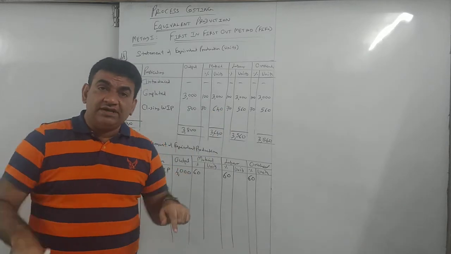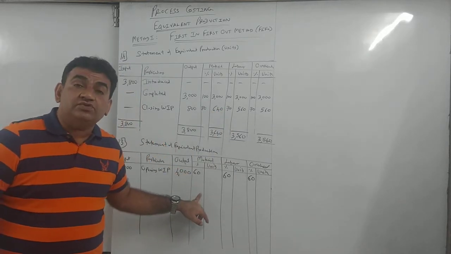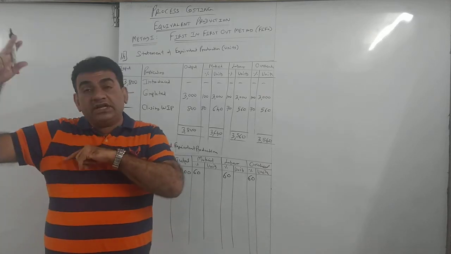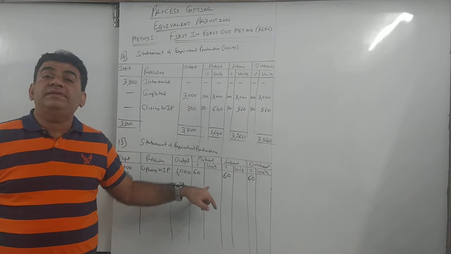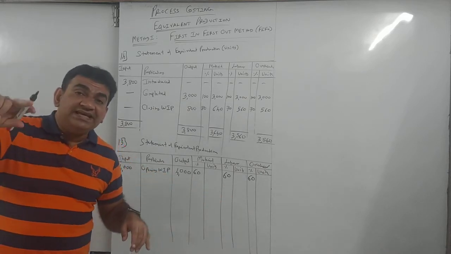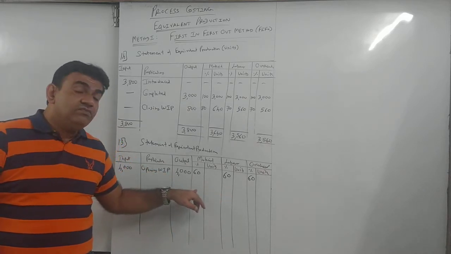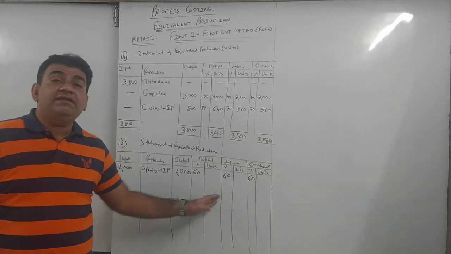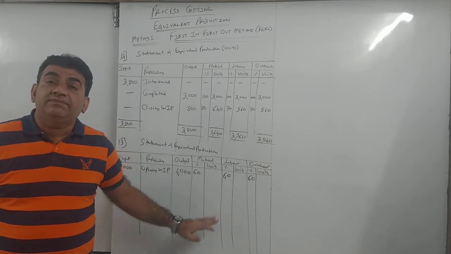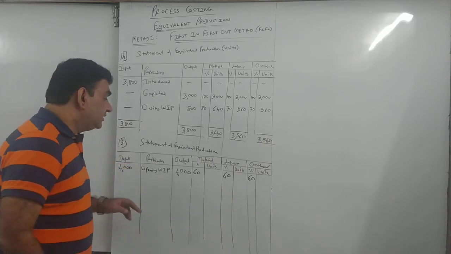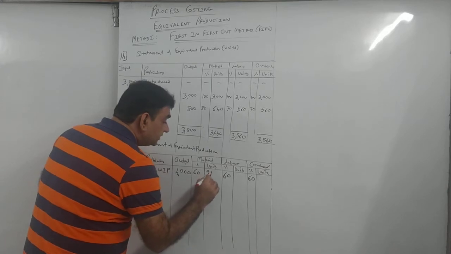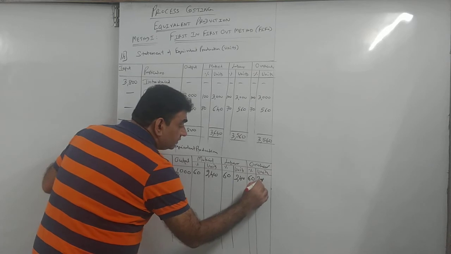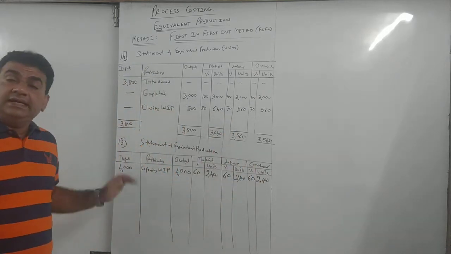If it was closing stock, I would write whatever is produced. But this is not closing stock, this is opening. So if opening is 40% complete, I will now complete the remaining 60. If opening is 30% complete, I will now complete the remaining 70%. If it is 20% complete, now I will complete the remaining 80%. Clear? So 60% of 4,000 is 2,400, 2,400, 2,400. Getting it?